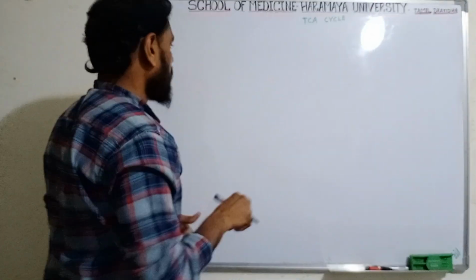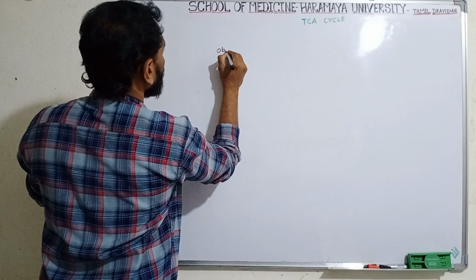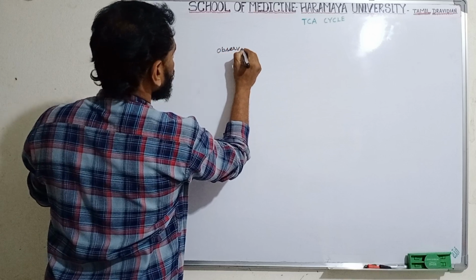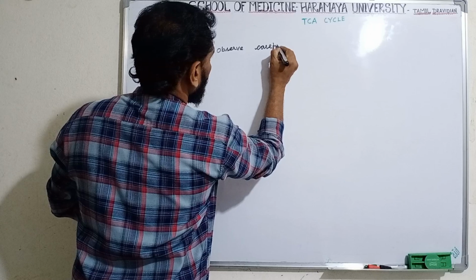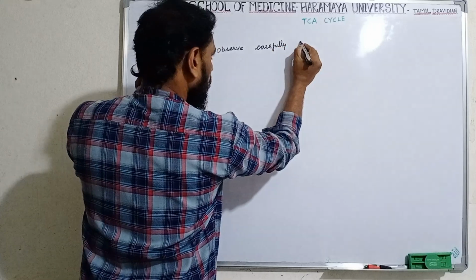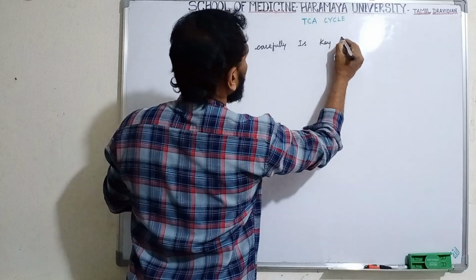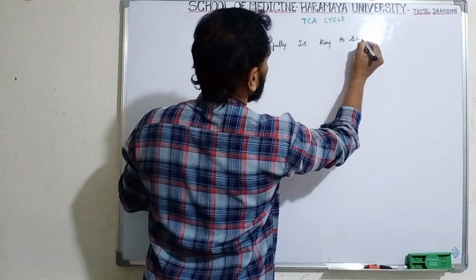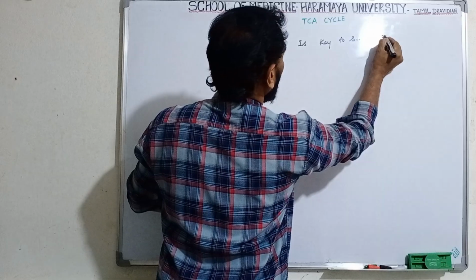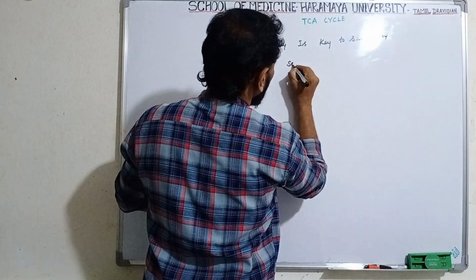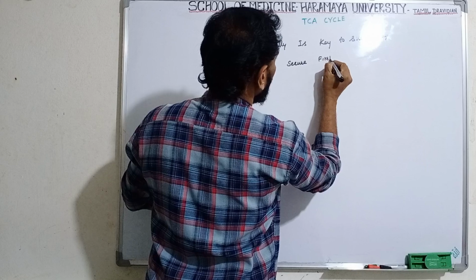The TCA cycle is simply known as: observe carefully is key to success by secure first mark.